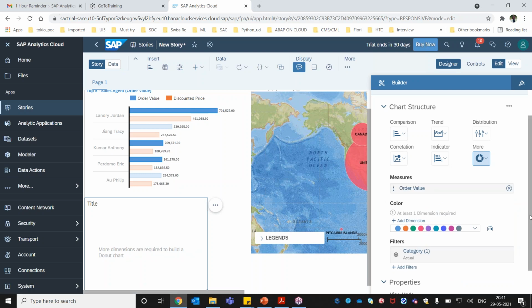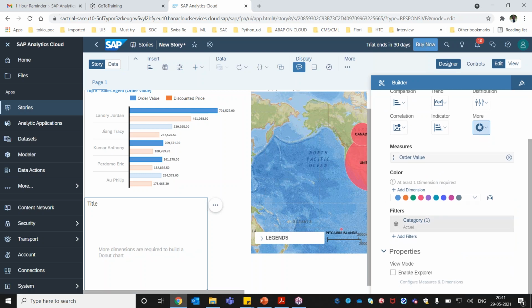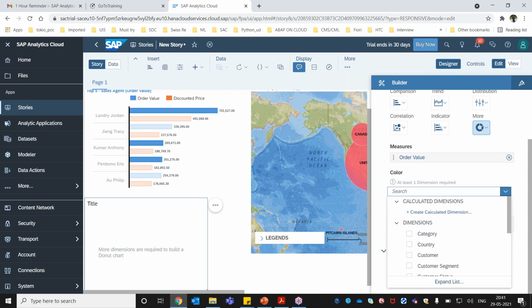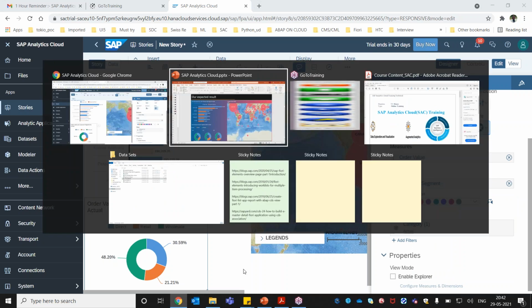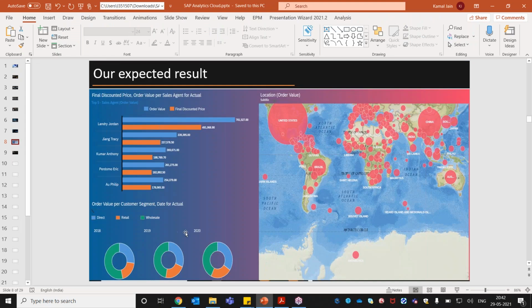Again, here we need to add the dimension. We want it based on customer segment, so I will select the customer segment. The moment I select it, I can see direct customer, retail customer, and automatically it shows me the total split of order value based on the different customer segments. So this is something we can achieve here. And also now we need to do the year-wise split.